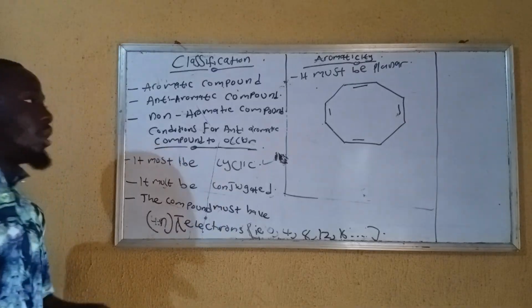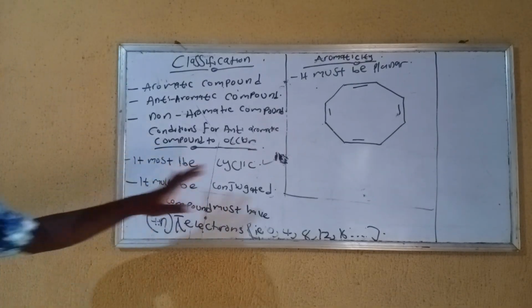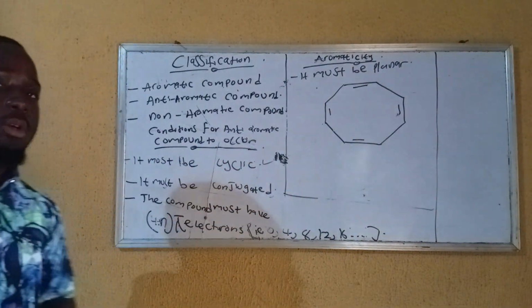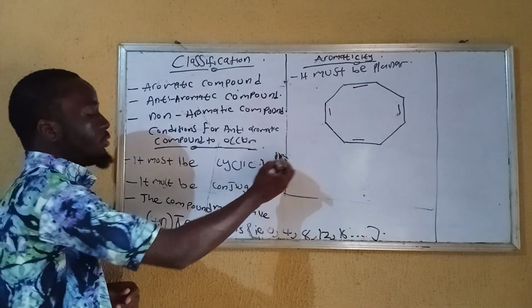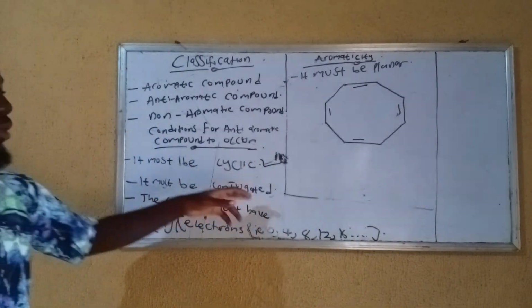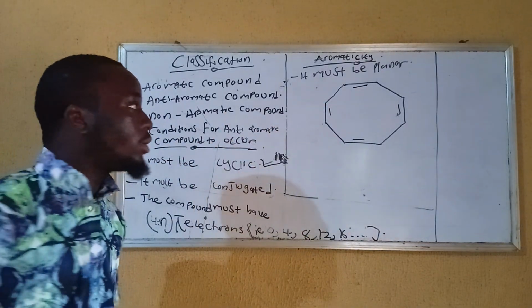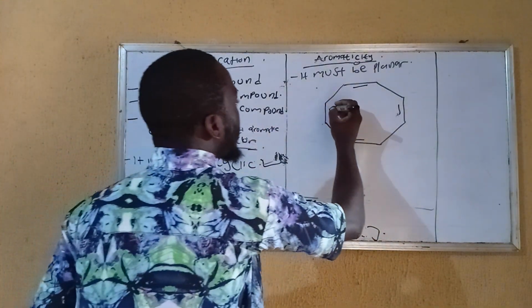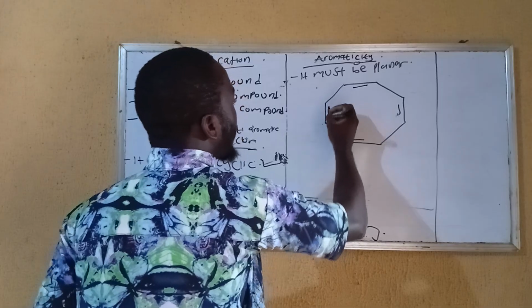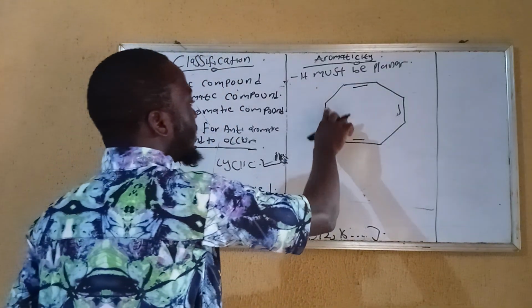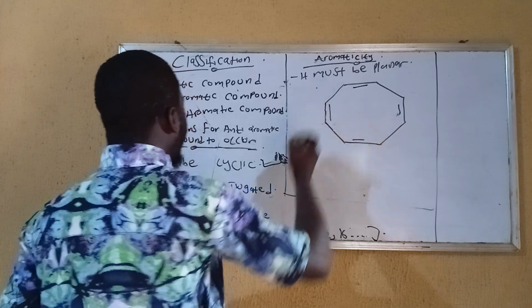So now let's check if this condition is met. It must be cyclic. This compound is cyclic. Condition number 1 is met. It must be conjugated, meaning it must have a double bond surrounded by it. So it is conjugated.